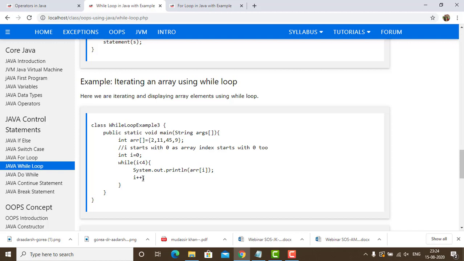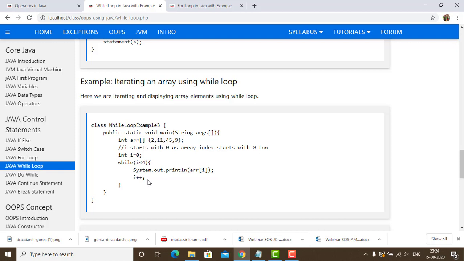Now it became 1. Now it will again read the statement System.out.println and display the value at the first position. It was 0, then this is 1, then this is 2, then this is 3. So it reads first the 0th position, then the first position.